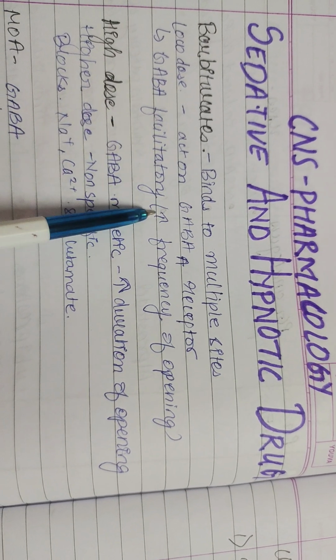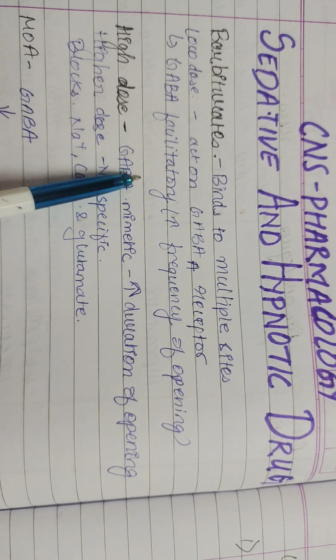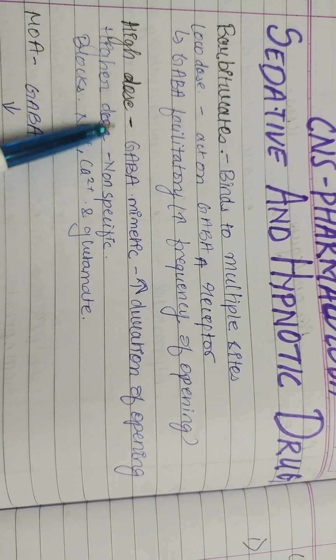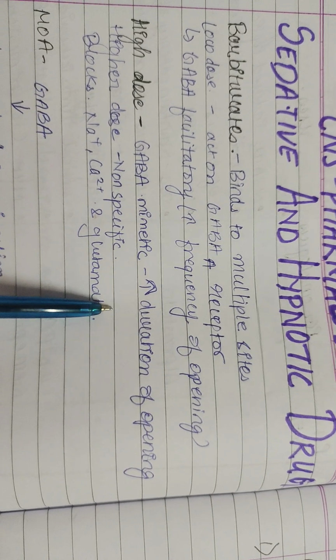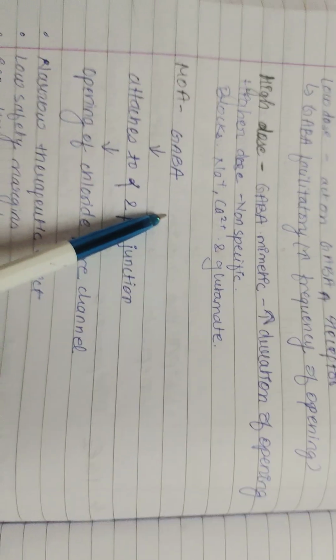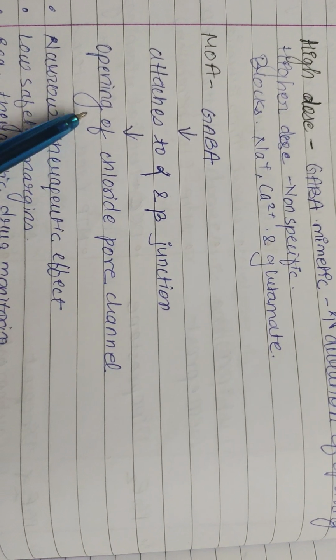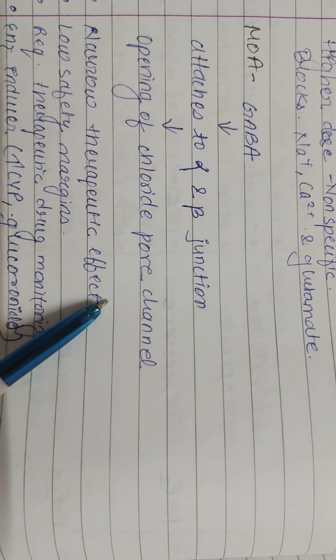At low doses, barbiturates are GABA facilitatory and increase the frequency of channel opening. In high doses, they act as GABA mimetics and increase the duration of opening. And in even higher doses, they are non-specific and block sodium, calcium, and glutamate channels. Mechanism of action: GABA attaches to the alpha and beta junction, which leads to opening of the chloride channel.